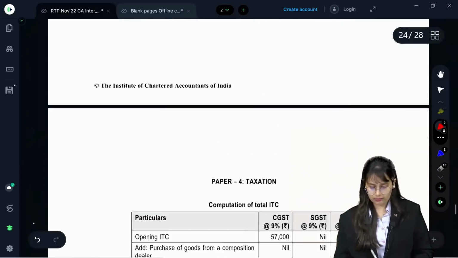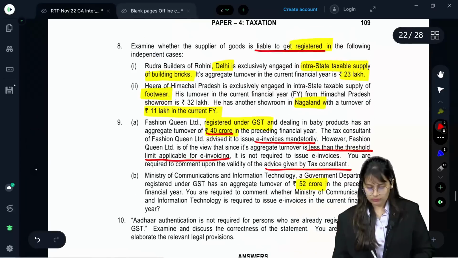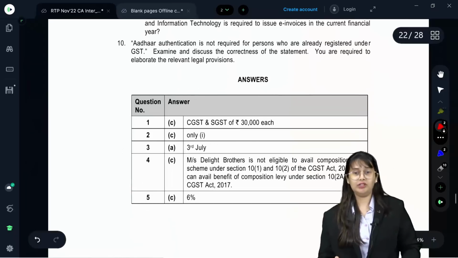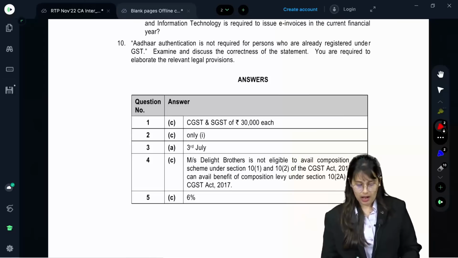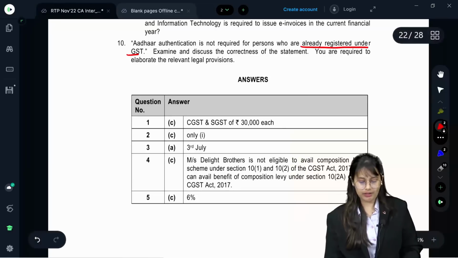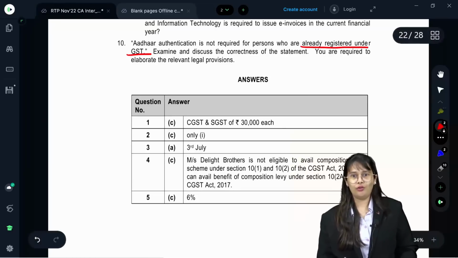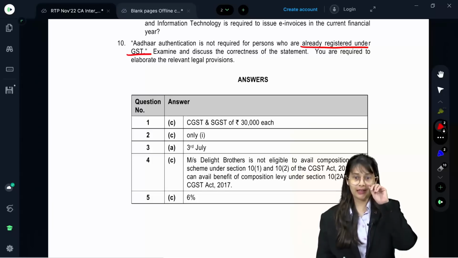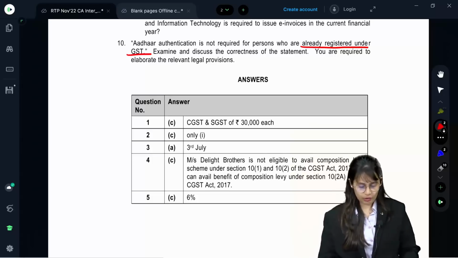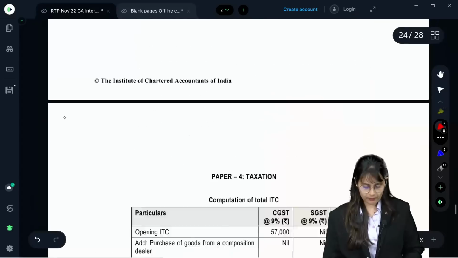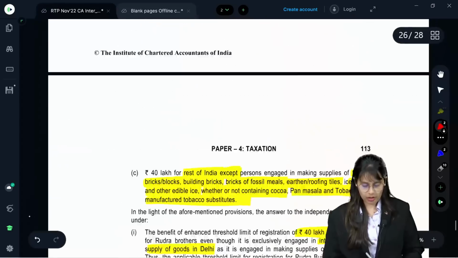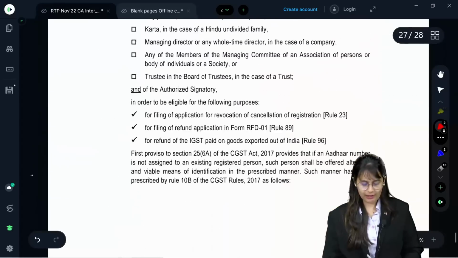And the last, this is also based on an amendment. Aadhaar authentication is not required for persons who are already registered under GST. Is it so? No, it is also required, correct? And there is an amendment. New Rule 10B has come. So, you have to write the entire provision.